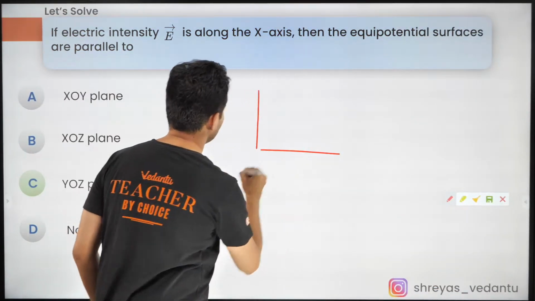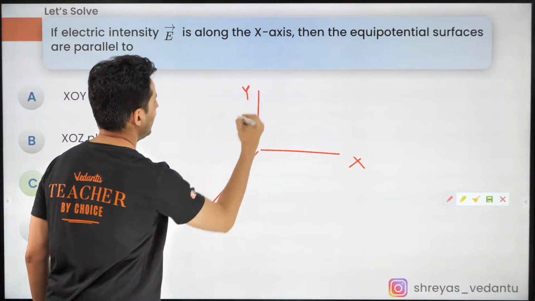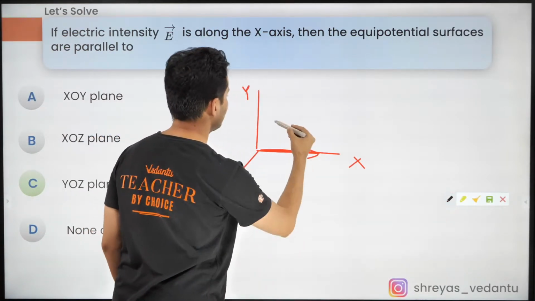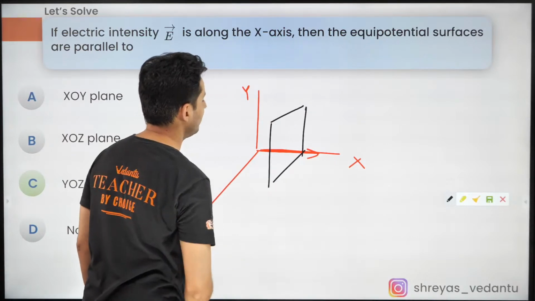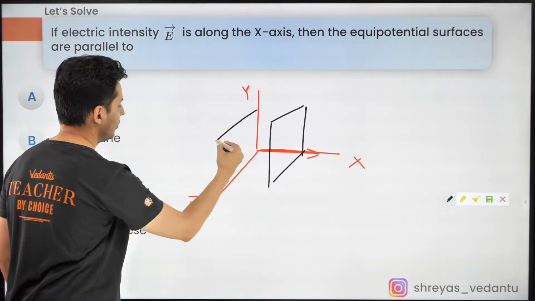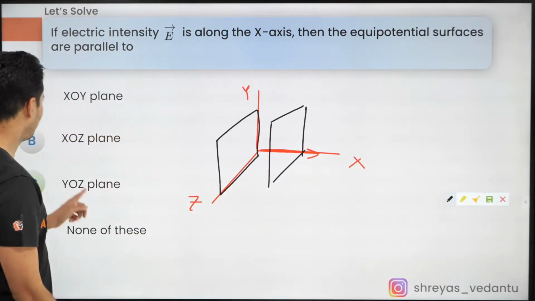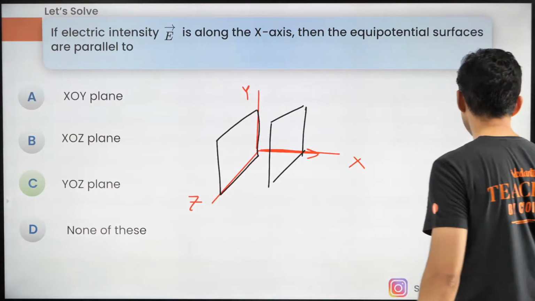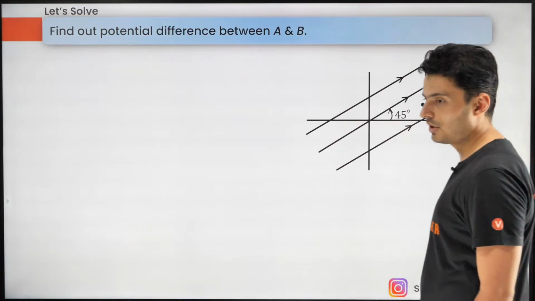Because this is X, this is Y, this is Z. If the field is in this direction, guys, the potential surfaces are going to be like that, parallel to the YZ plane. And that's why this is the answer. You can see that. Very simple, very good. Let's get moving to the next one coming up on your screen.